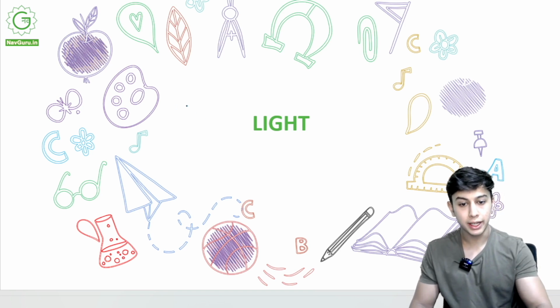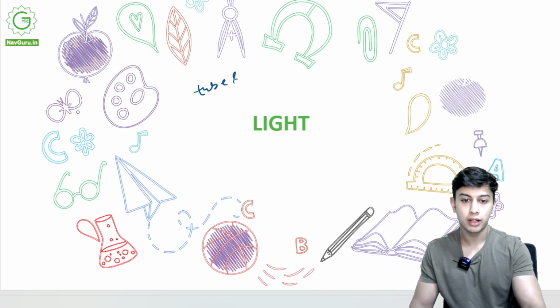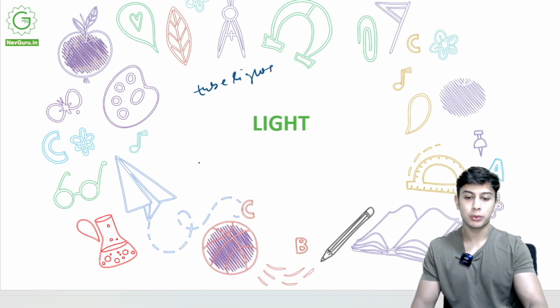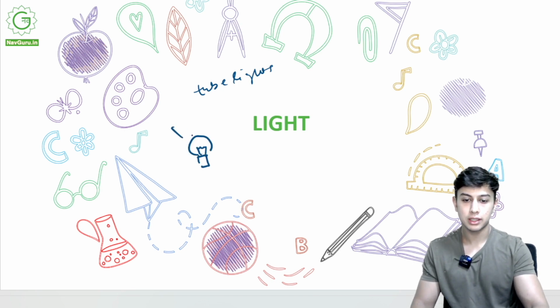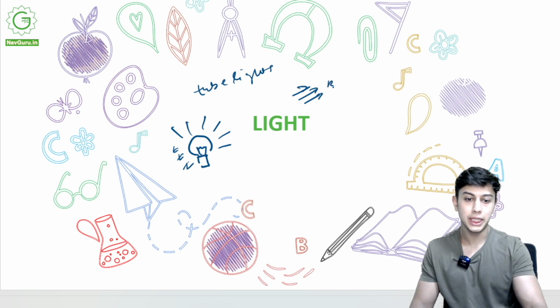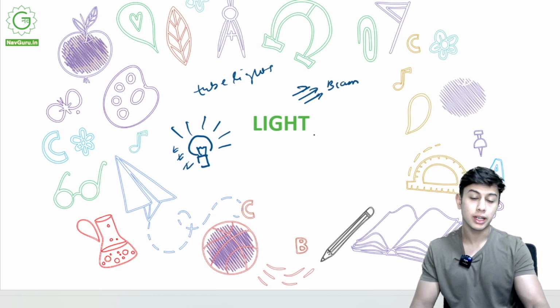What do I mean by light? Not just light that you see as a tube light or bulbs or anything. No, we'll be going more in depth. When we see a bulb, what do we see? There is light rays coming out of it. These are all rays. A lot of rays of light make a beam of light. Light is everywhere. We need light to see stuff, to write stuff, to do things.